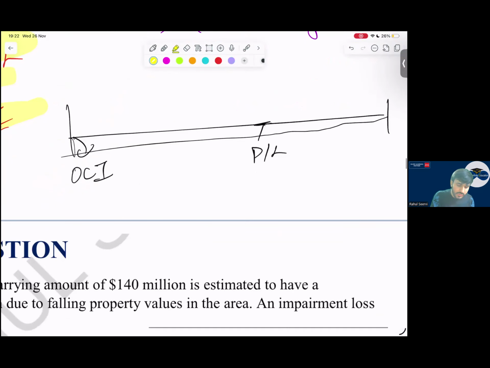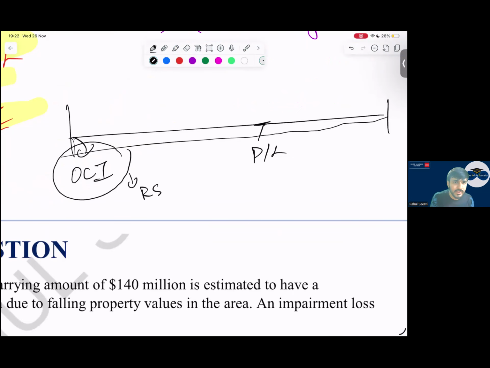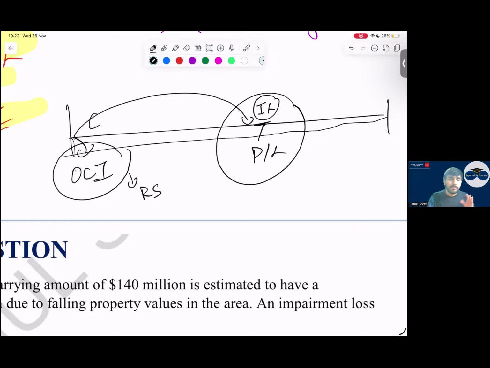Whenever you record an impairment loss under revaluation, if a revaluation surplus is there, you use it through OCI, and then you record the excess impairment loss in P&L. Now, when you have to reverse, first do it for P&L and then for OCI. Because for impairment loss in the revaluation case we utilize the OCI and then recognize in P&L, if reversal is there, first record in P&L, then come to OCI.